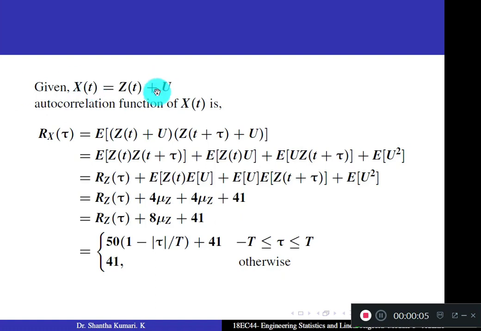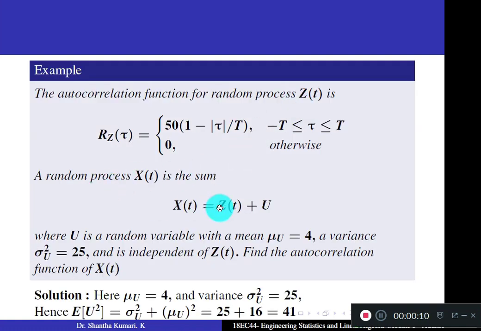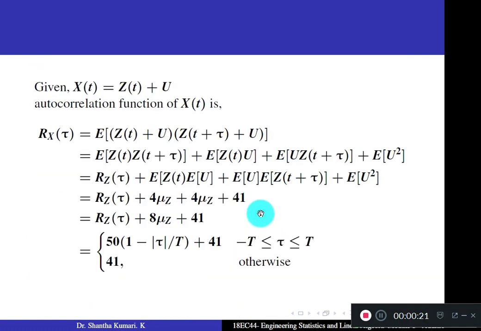Now use the given expression x of t equal to z of t plus u. Read the question again. X of t equal to z of t plus u is given and the required value is the autocorrelation function of x of t. So start from this expression for x of t. X of t is z of t plus u. Then the autocorrelation function of x of t is expectation of x of t into x of t plus tau. Correct? Start from the definition of autocorrelation function of x of t. It is expectation of x of t into x of t plus tau.